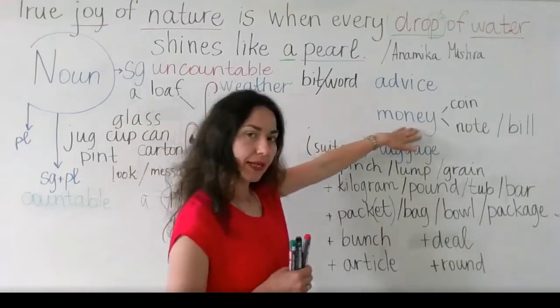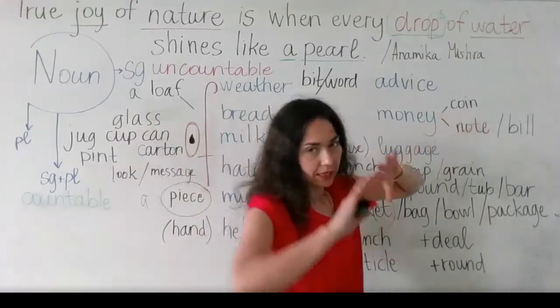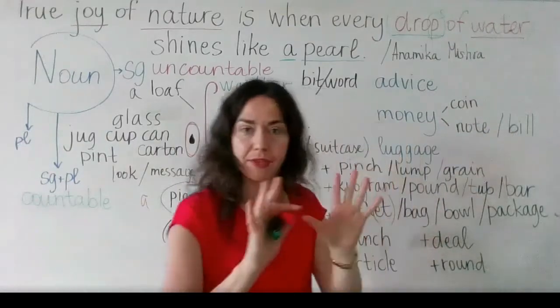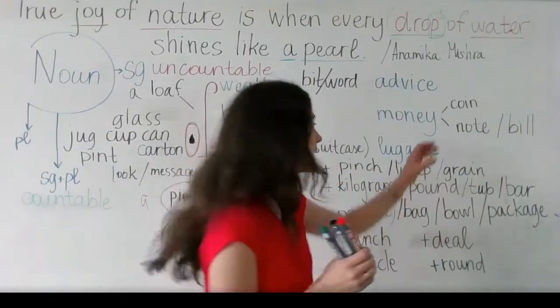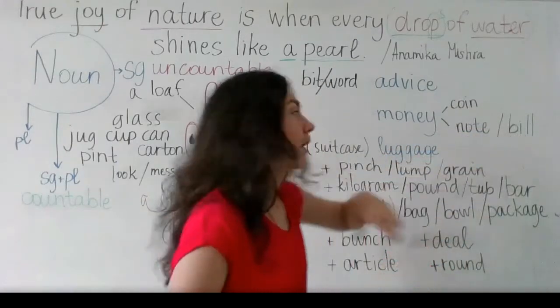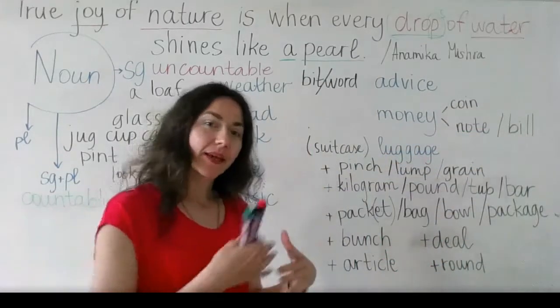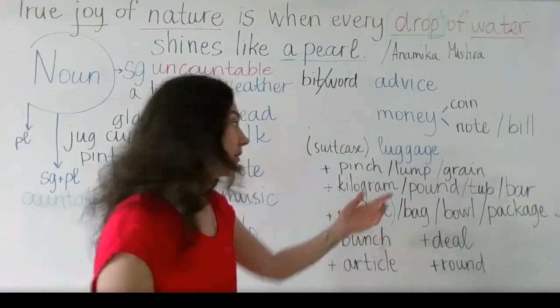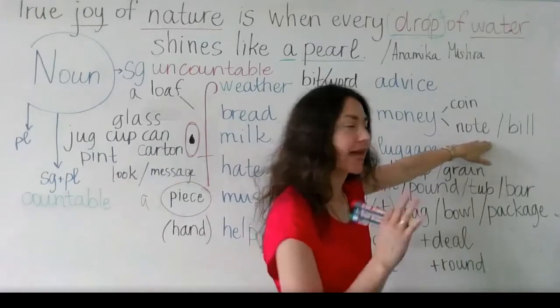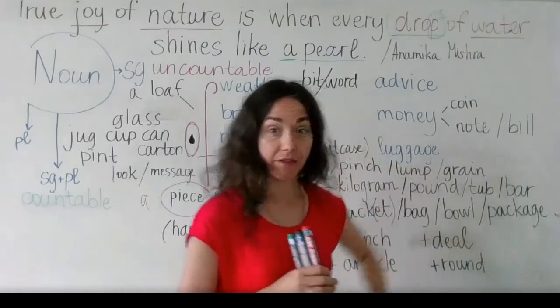When it comes to money, in fact, when you speak about money in general, you mean coins and bills, everything together. But when you want to specify, you can speak about coins, you can speak about notes or bills. So you can speak about money in other ways. And when you use these words, you can count them. So you can say 3 coins I have in my pocket.